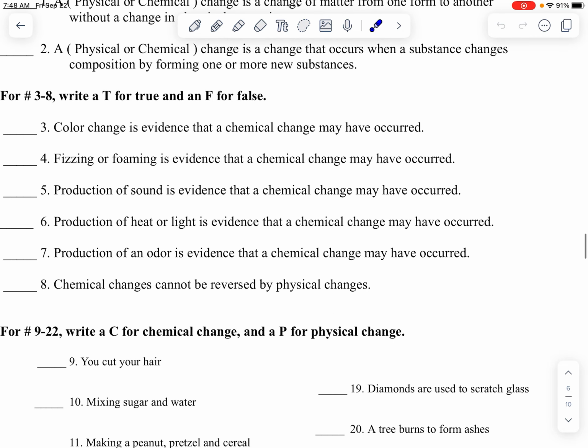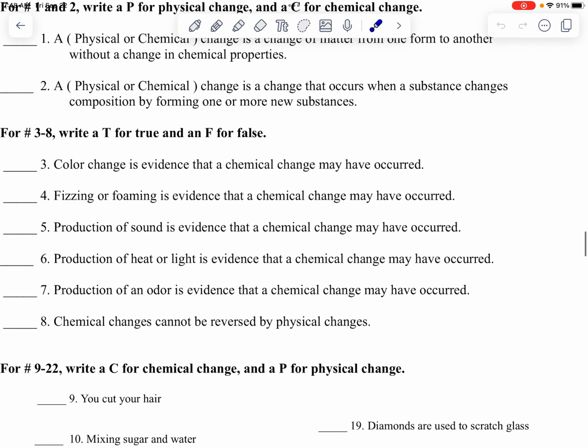Just make sure you understand that all of these are examples of a chemical change, right? But, for example, changing color is an example of a chemical change, but color itself is a physical property still. Make sure you don't get confused by that. You can look at something's color and see what it is. Changing its color, though, changes what it is. That's the difference there, okay?